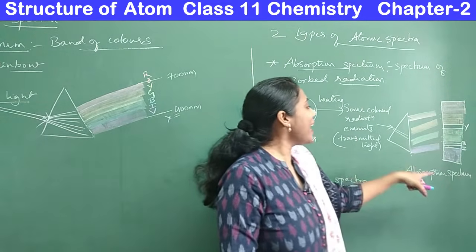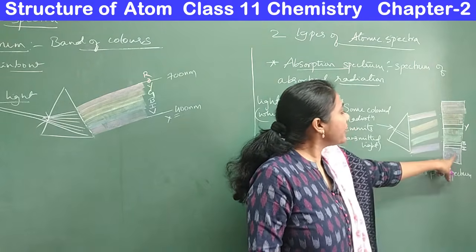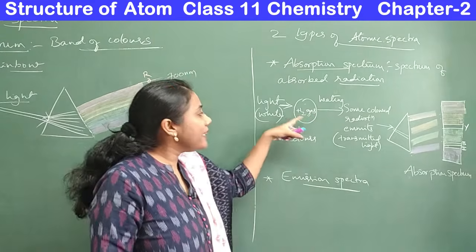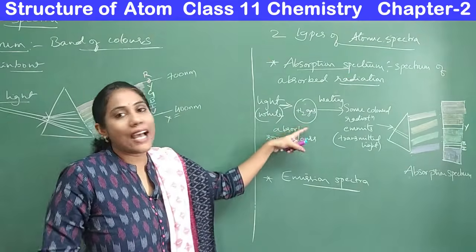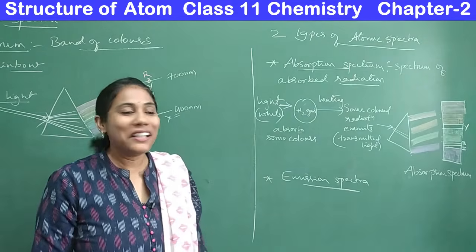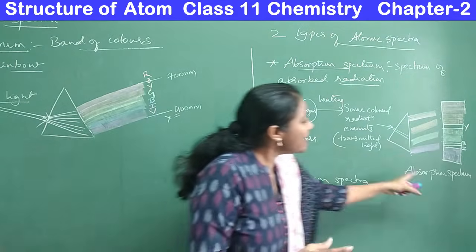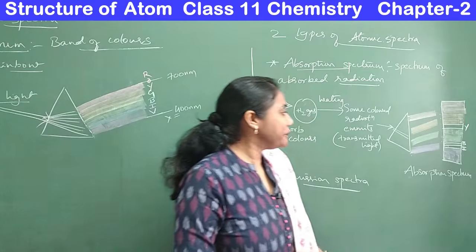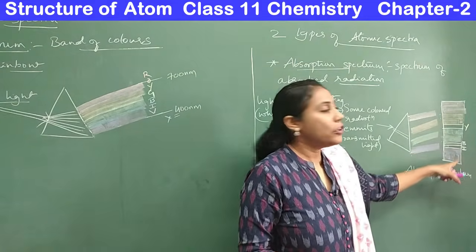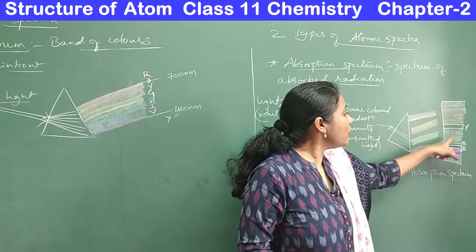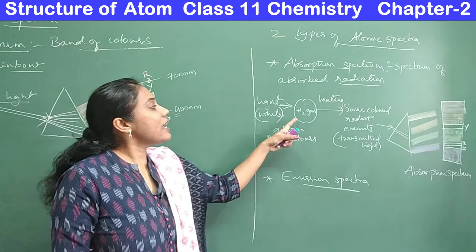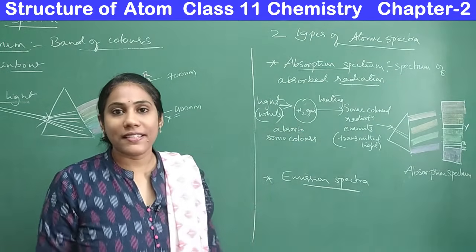So looking at the absorption spectrum, you can easily say which radiations have been absorbed by a particular gas or metal, atoms or molecules. Clear? How does the absorption spectrum look like? It's a band of colors with certain gaps. Those gaps indicate that those radiations are absorbed by hydrogen gas.